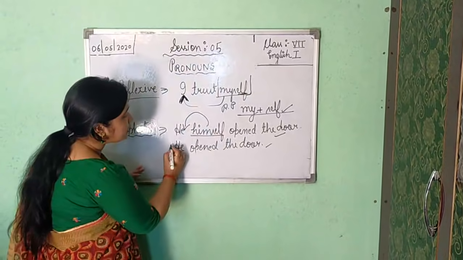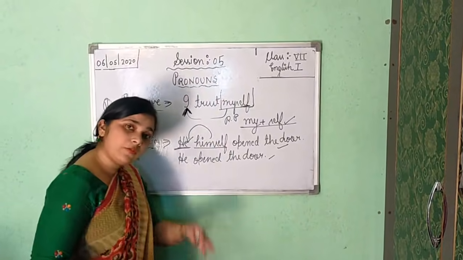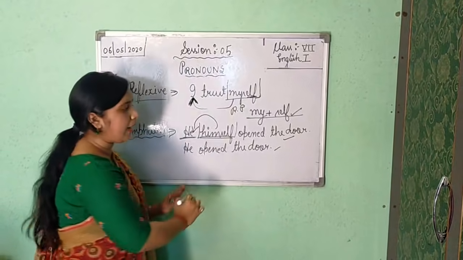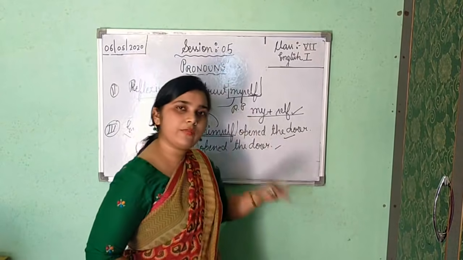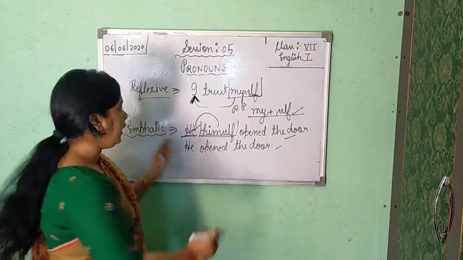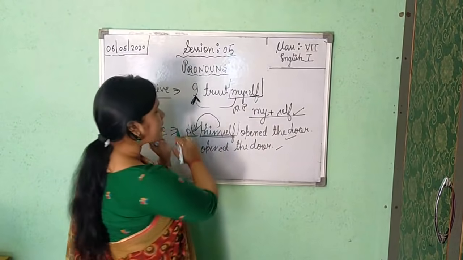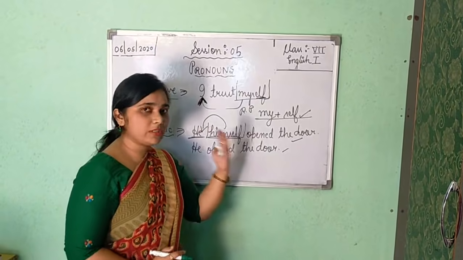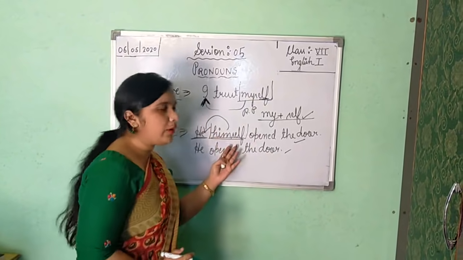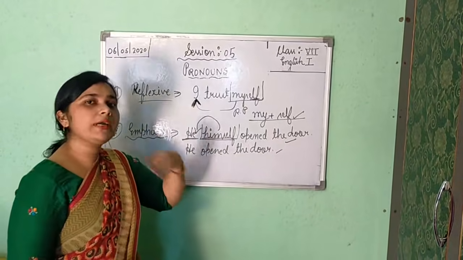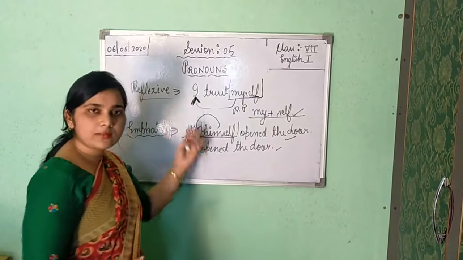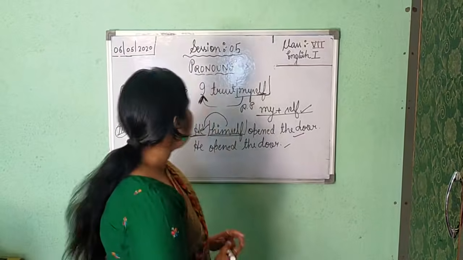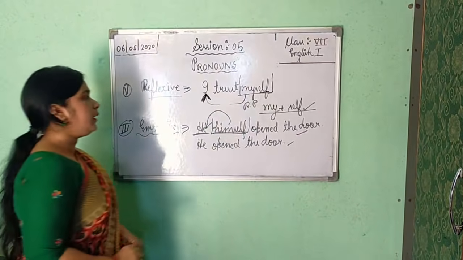But if just after the subject, just after the pronoun, you get this type of word, meaning self is added to the personal pronoun, it is your emphatic only. Understood? If you are getting it at some distance from the personal pronoun, it is your reflexive pronoun. Okay, the difference is only this, nothing more.